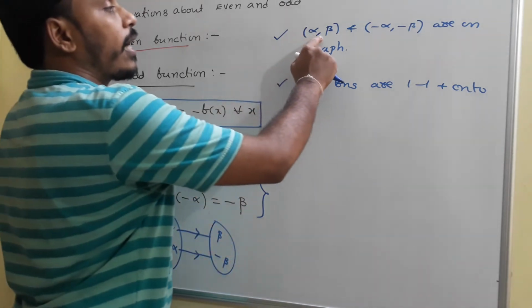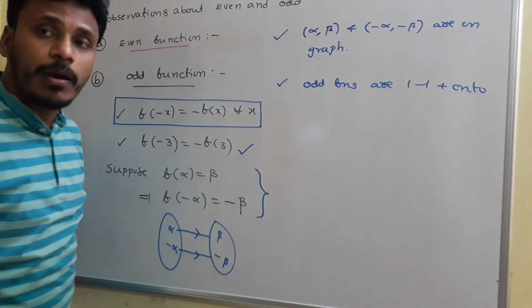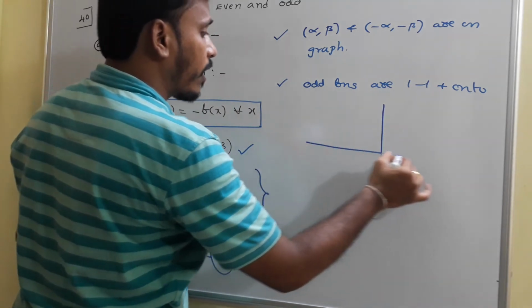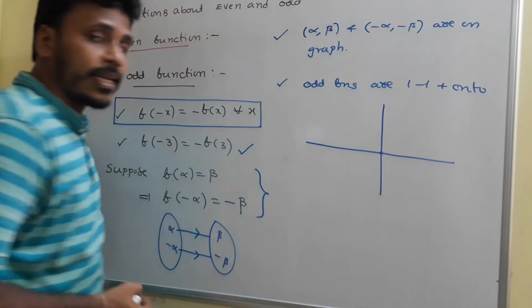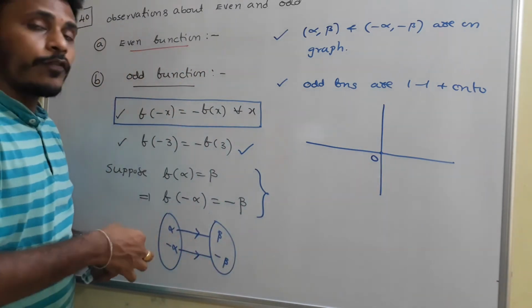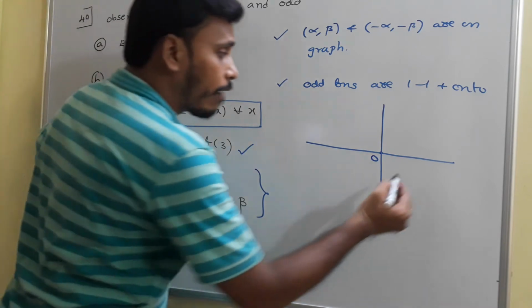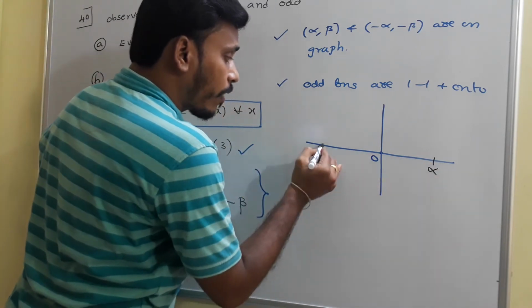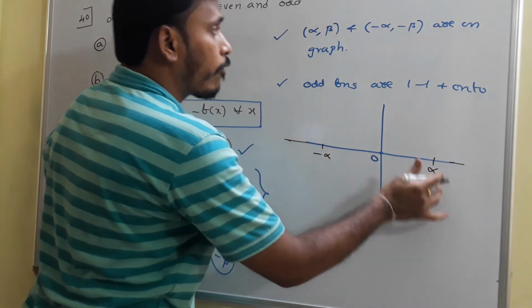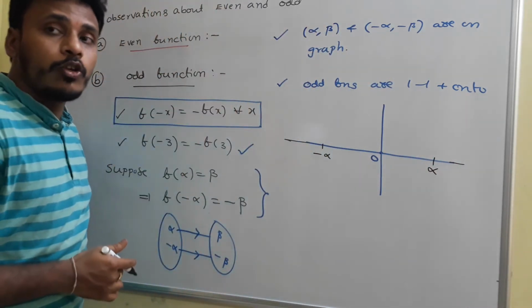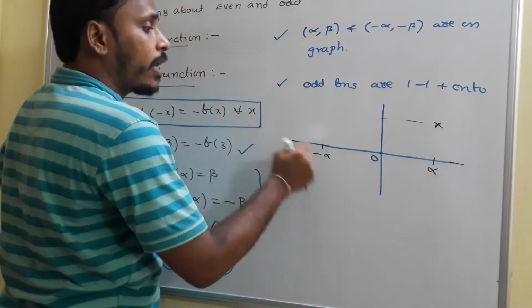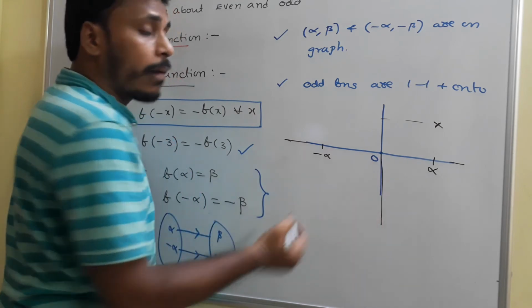Coming to the graph: if alpha beta is a point on the graph, minus alpha minus beta is another point on the graph. When you look at the shape of the graph, suppose you take the origin 0 comma 0, and you take a number alpha on the x-axis and another number minus alpha here. For this alpha the functional value is beta, somewhere here, and for this minus alpha the functional value is what? Minus beta.